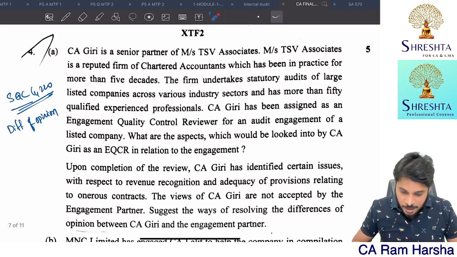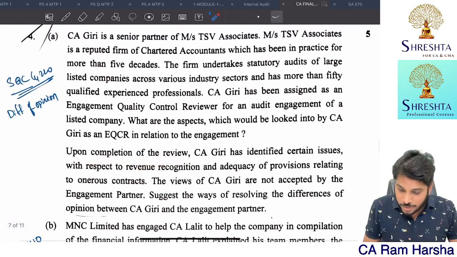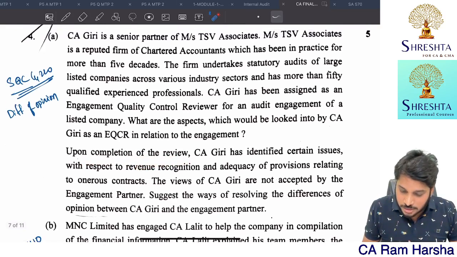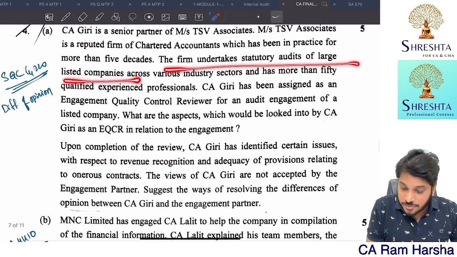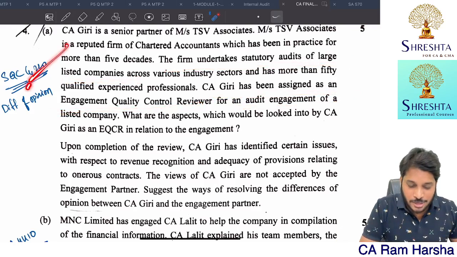Not even 220, sorry. It's a review only. Upon completion of review, just a minute, let me check this. Okay, the firm undertakes a statutory audit of a listed company. Mr. Giri has assigned an engagement quality reviewer for the audit engagement. Okay, fine, it's an audit engagement only, so 220 is also applicable.